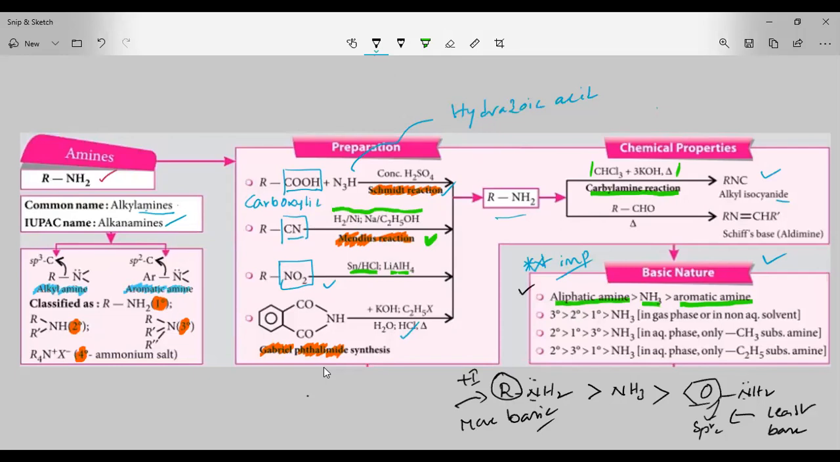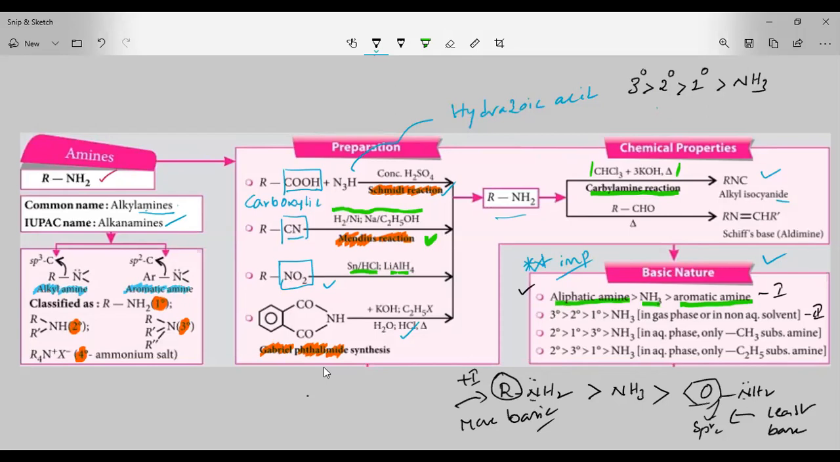Next, the second order. Tertiary amine is more basic compared to secondary amine. Secondary amine is more basic compared to primary amine, and primary amine is more basic compared to ammonia. This is the second order; the first order is the one before. Remember, this is the order in the gas phase, when we are testing the amines in the gas phase.